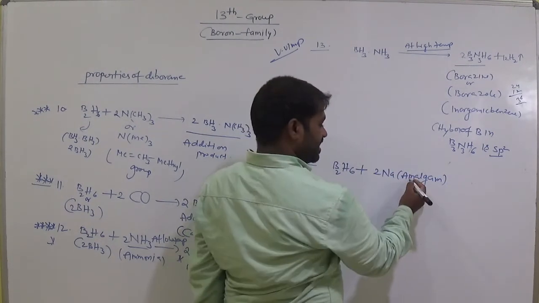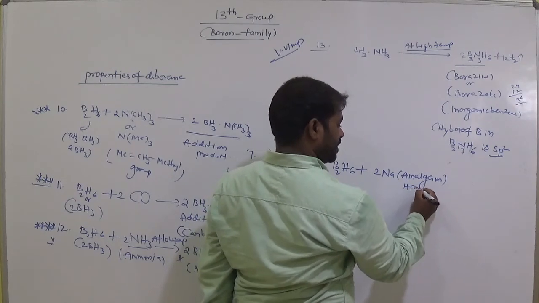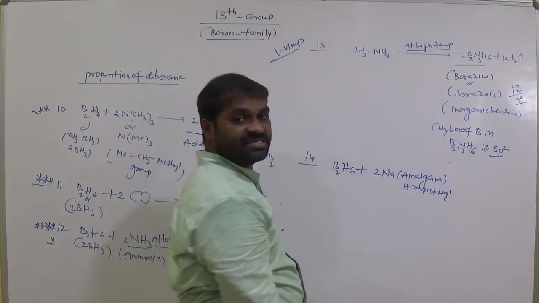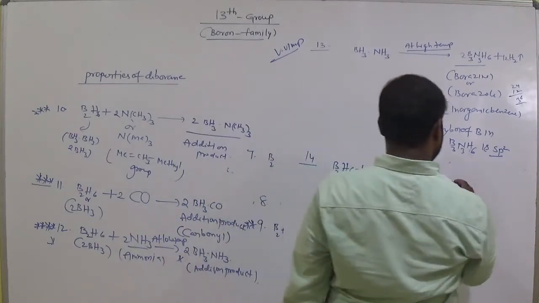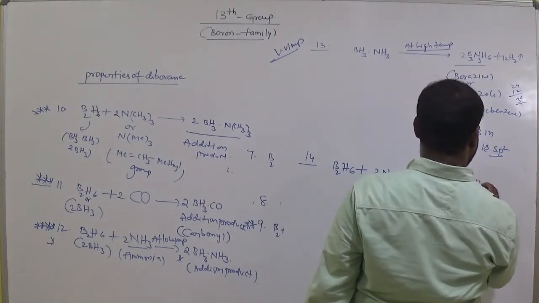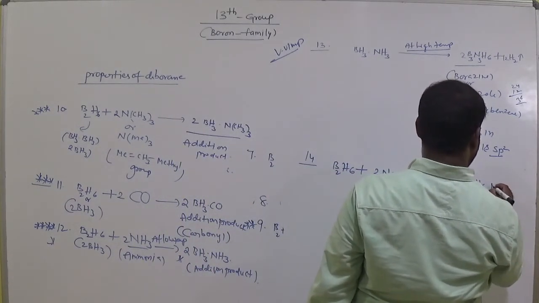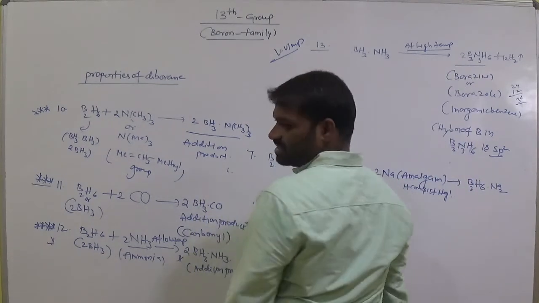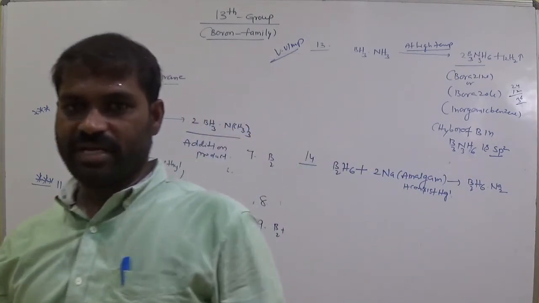Amalgam means it contains mercury. Okay, it gives B2H6Na2. So these are the important questions regarding this.